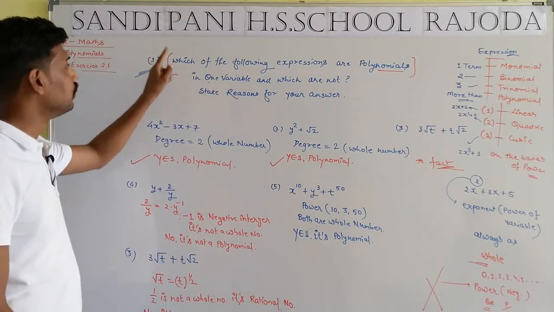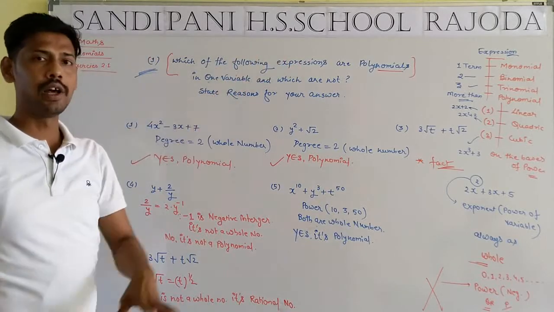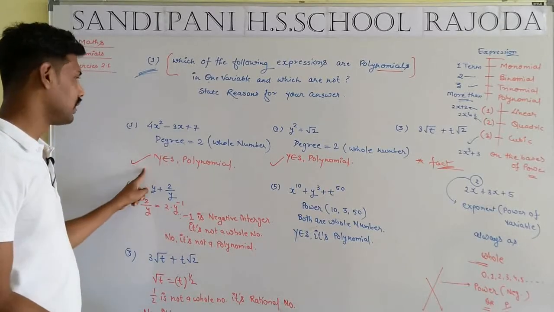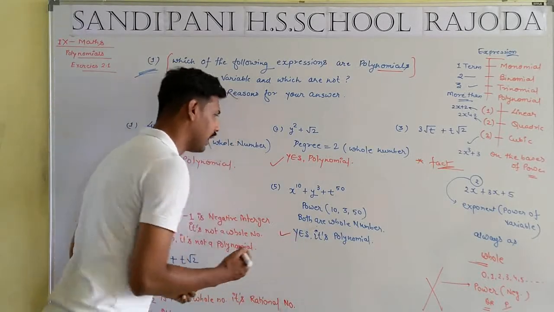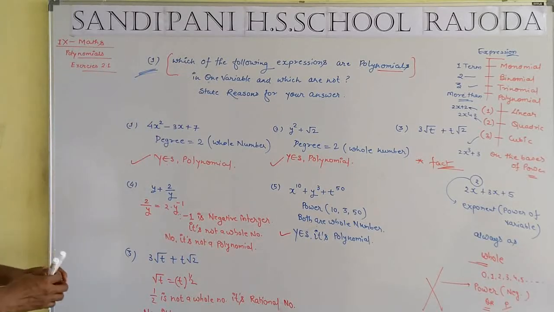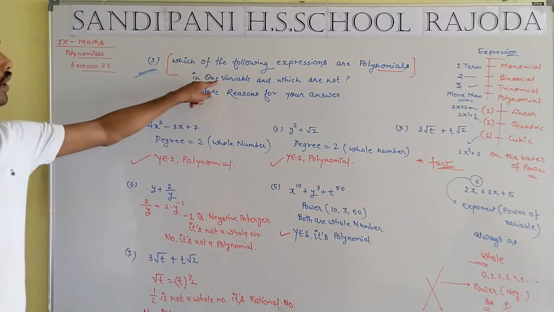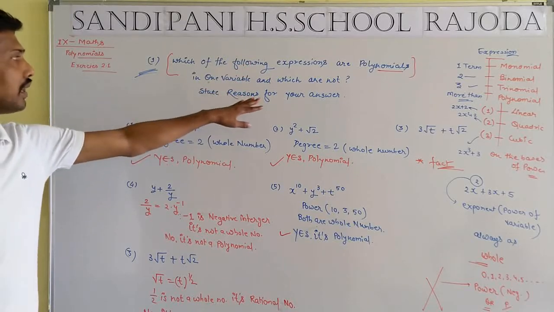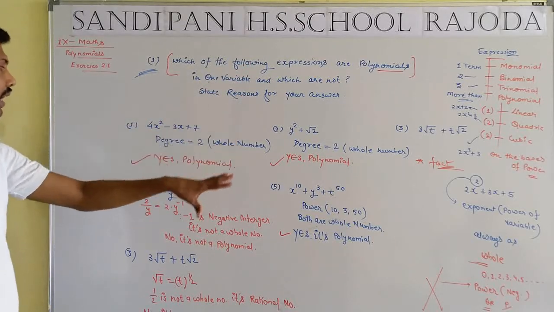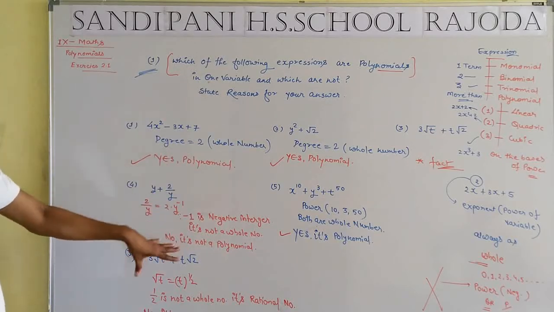Which of the following expressions are polynomials? The first one is a polynomial, the second one is a polynomial, and the last one, the fifth, is a polynomial. Now, in one variable, and which are not, state the reason. Okay, I repeat each and every reason.